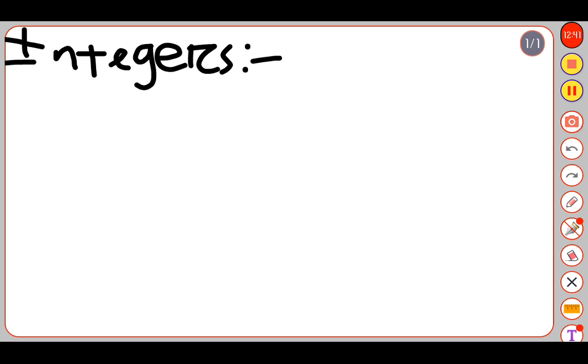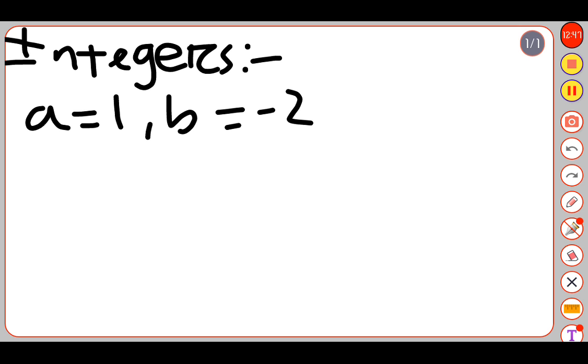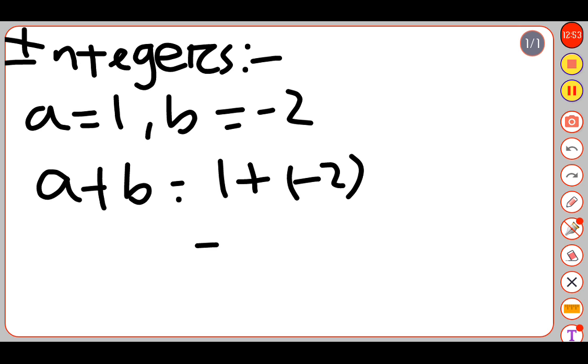So first, addition. If A equal to 1, B equal to minus 2, for addition, A plus B, that is 1 plus minus 2, we get minus 1, which is an integer. So closure law is applied here. We can say that integers is closure under addition.